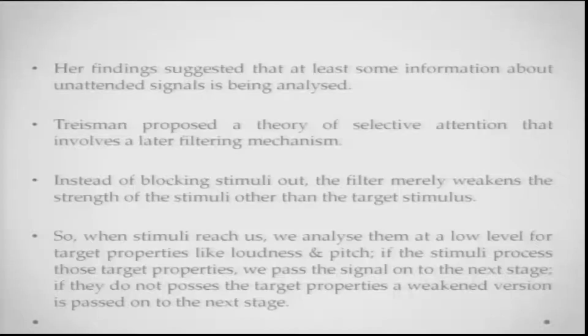So, when the stimuli reach us, we are analyzing them at a low level for target properties like loudness, pitch, etc. If the stimuli possess those target properties, we pass the signal on to the next stage. If they do not possess these kinds of properties, then a very weakened version of these still gets passed on to whatever selection criteria you have given to this filter. It will search for that selection criteria matching. If something matches, it is directly sent to the next stage. If it does not match, it is weakened and still sent to the next stage.